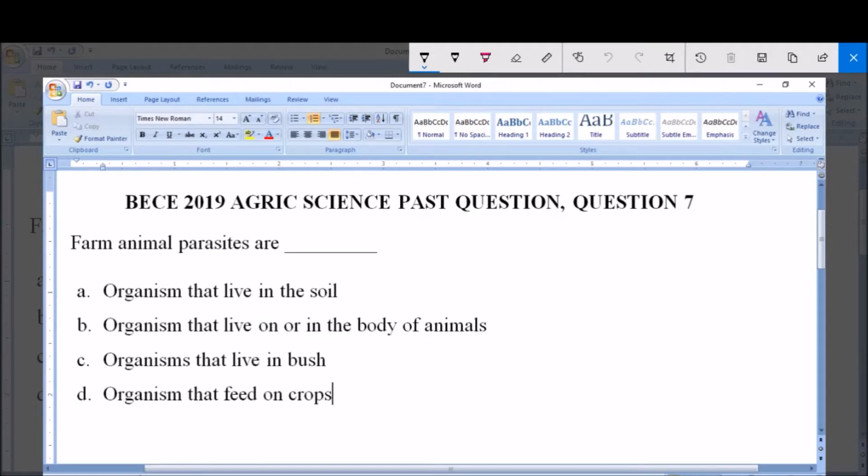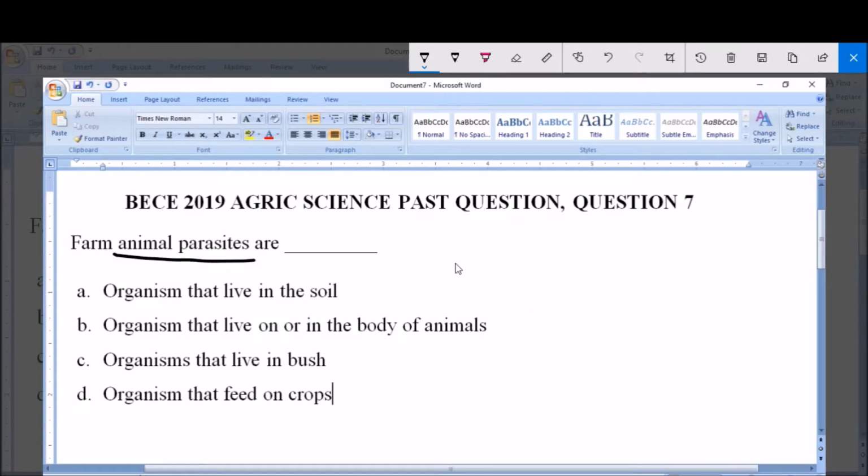A. Organisms that live in the soil. B. Organisms that live on or in the body of animals. C. Organisms that live in the bush. And D. Organisms that feed on crops. So we have to find the definition of farm animal parasites from the following options.